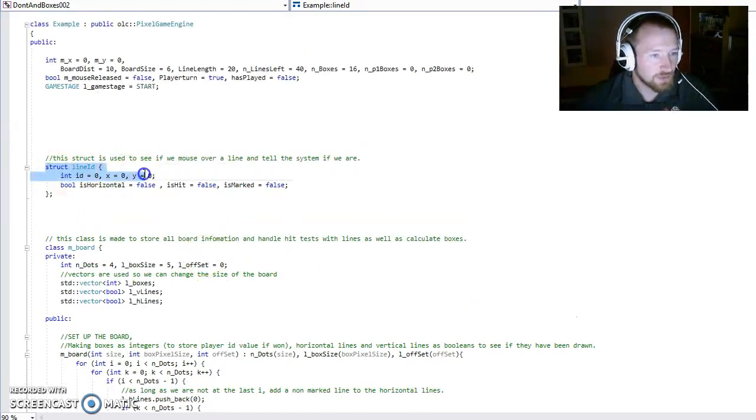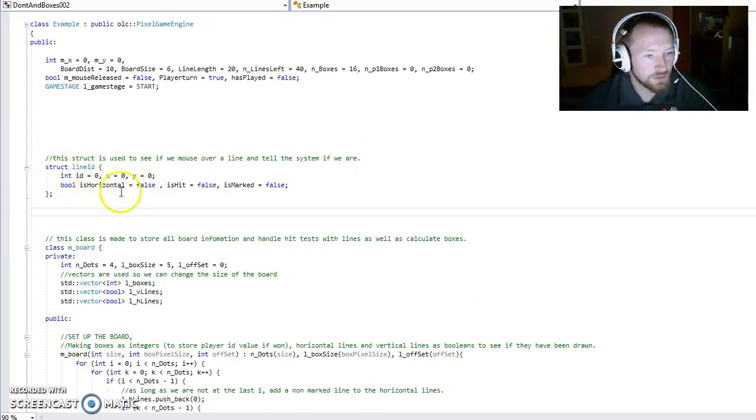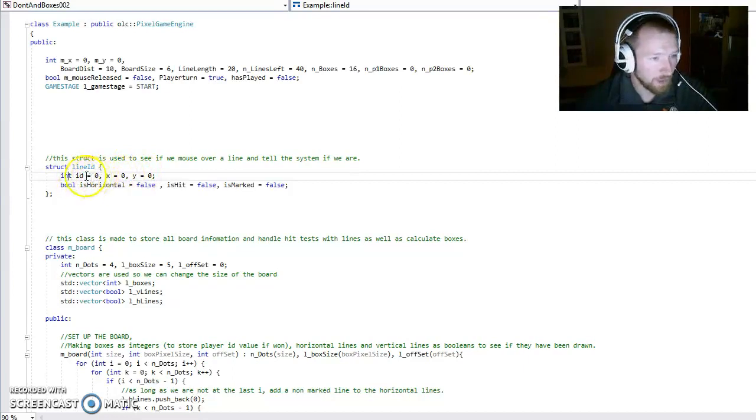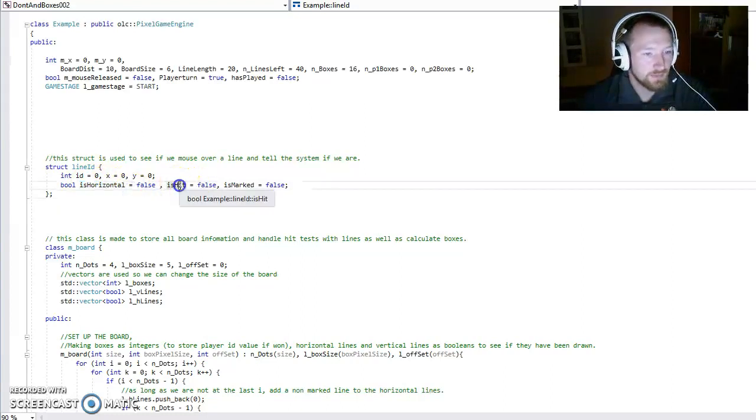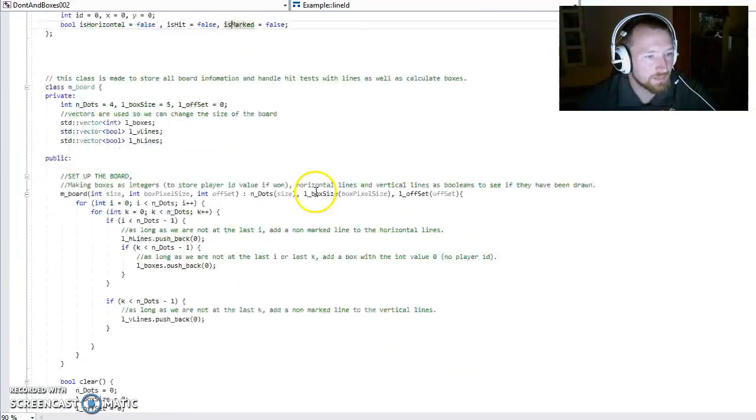We also have this struct, called LineID. We use this to communicate between our functions. It stores the ID of the line we're talking about. If we later need to mark it, it stores the coordinates if we need to check boxes around it. And it stores information that says, is this a horizontal line? If it's not, then it's vertical. Is this line hovered above, and has this line been marked? This is the information that we need in this case.